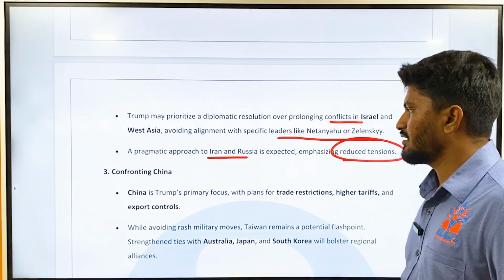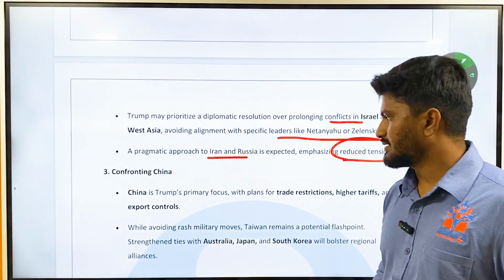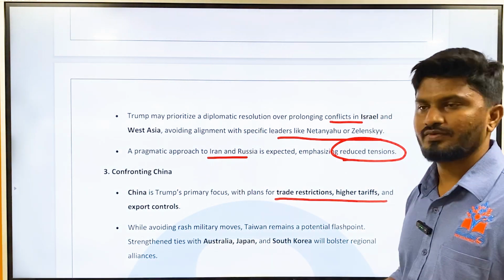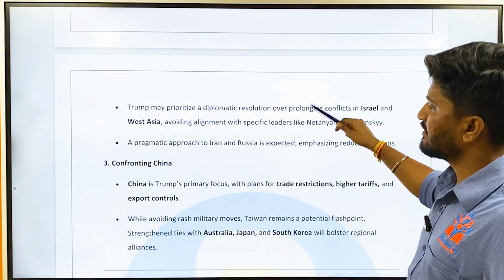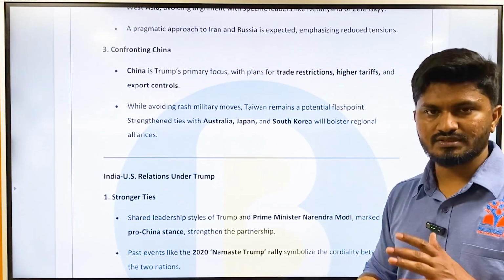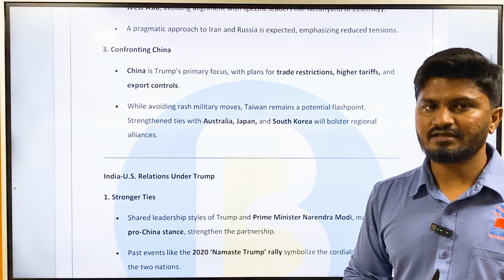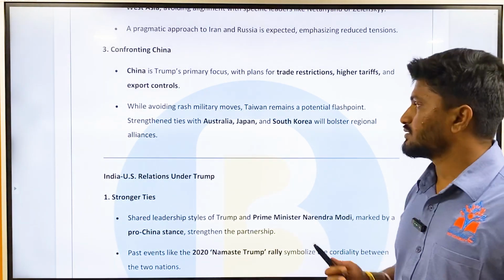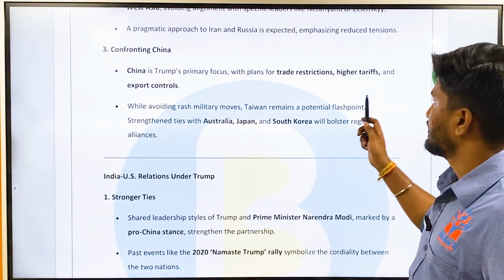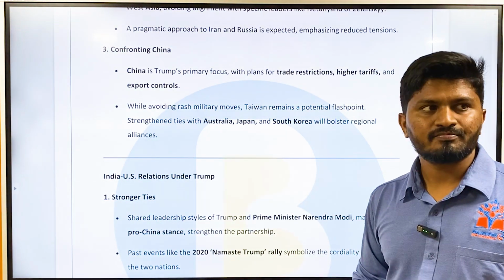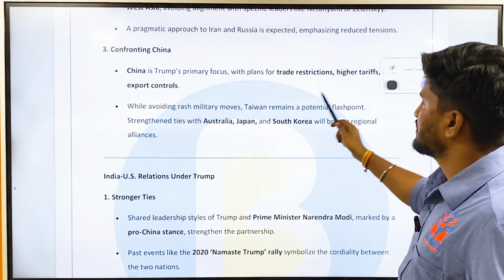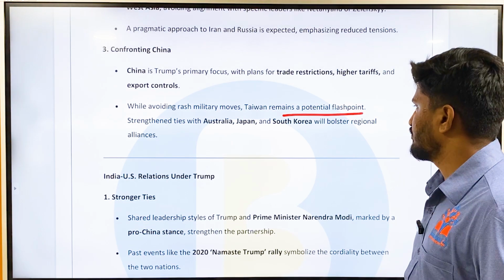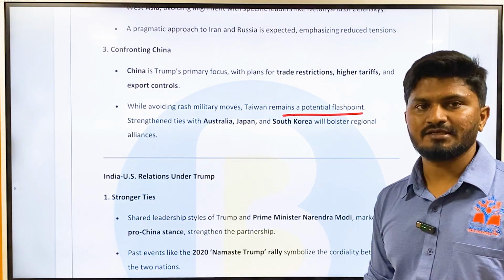Okay. And then about confronting China, China is Trump's primary focus, with plans for trade restrictions, higher tariffs, and export controls. Okay, because China has a higher trade surplus compared to the USA. Trump has always been critical about China, so he is going to have some ideas up his sleeve, such as trade restrictions, higher tariffs, etc., while avoiding rash military moves. Taiwan remains a potential flashpoint. Strengthening ties with Japan, Australia, and South Korea will bolster regional alliances to combat China.